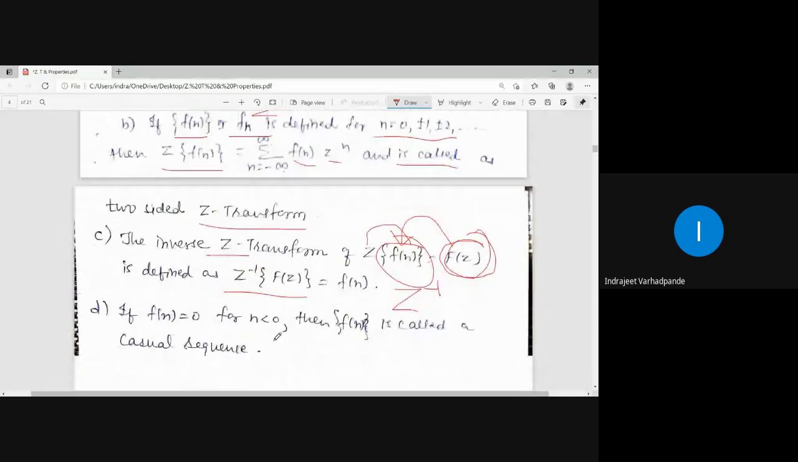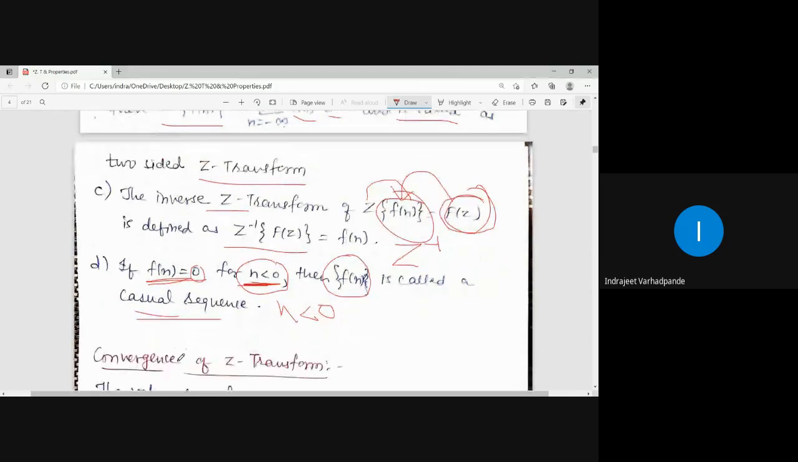If f of n is equal to 0 for n less than 0, this particular sequence is called a causal sequence. What do you understand by causal sequence? The value of the sequence is 0 for all negative numbers. For n less than 0, the value of the sequence is 0. We say that particular sequence is a causal sequence. This can be a very important conceptual MCQ type of question, where we have to identify what can be the causal sequence. Clear? So this is all regarding the Z transform, the symbols or the notations which are associated with it.